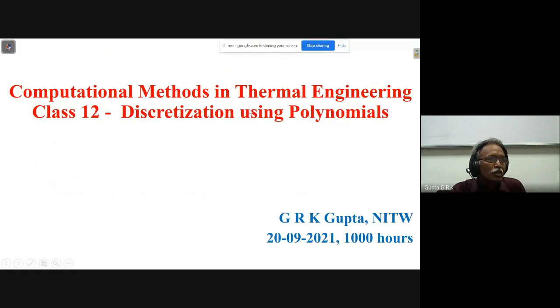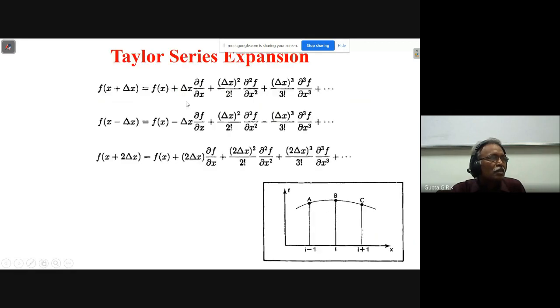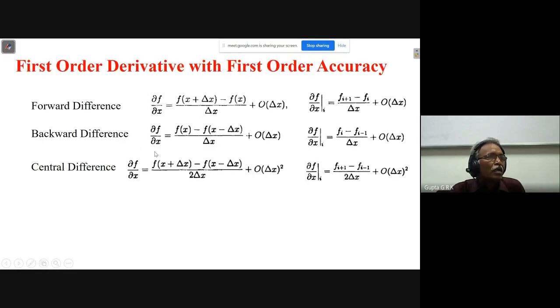So today we are going to have discretization using polynomials. Last class, the things were Taylor series expansion. So f_{i+1}, f_{i-1}, f_{i+2}, like that you can write using the Taylor series expansion. For forward difference approximation, you will get f_{i+1} minus f_i. For backward difference, f_i minus f_{i-1}, or for central difference, f_{i+1} minus f_{i-1} by 2 delta x. Forward and backward difference are first order approximation, and central difference gives second order approximation accuracy.